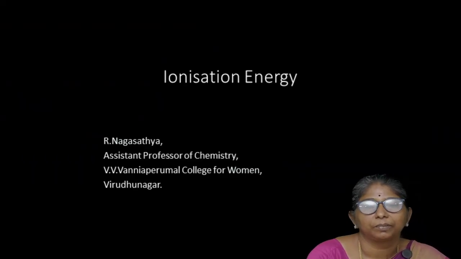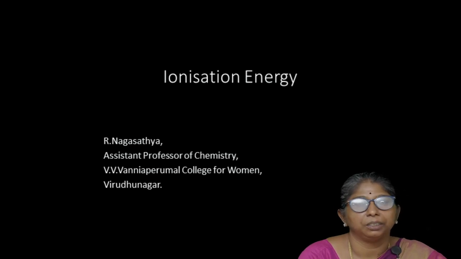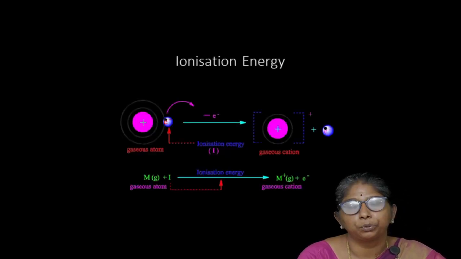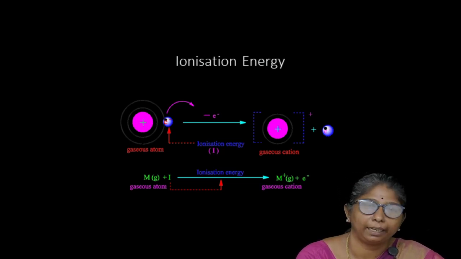Ionization energy. What is ionization energy? It is the energy required to remove the outermost, that is loosely bound, electron from an atom to form a gaseous cation. Okay, the atom must be in the gaseous form.